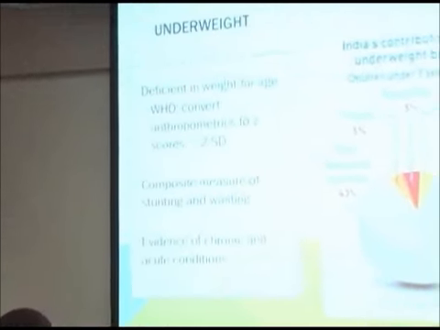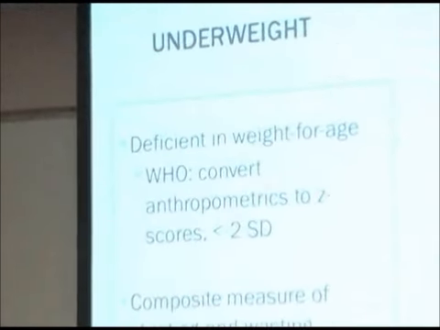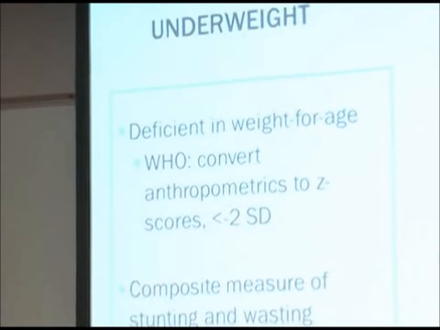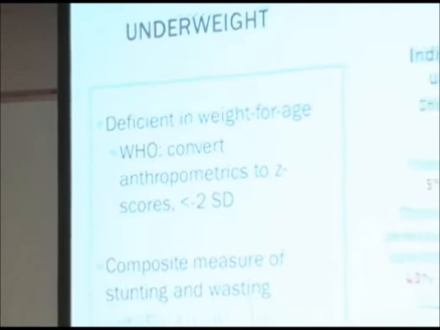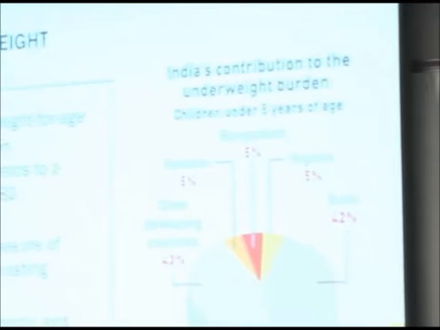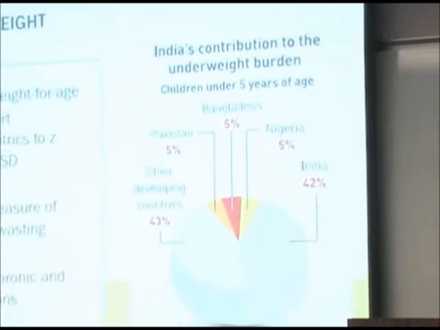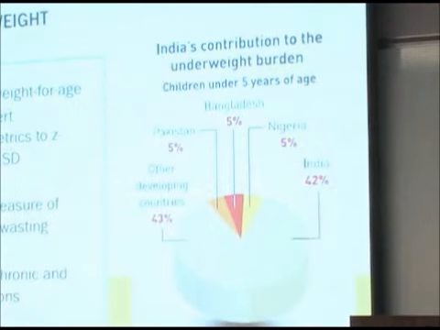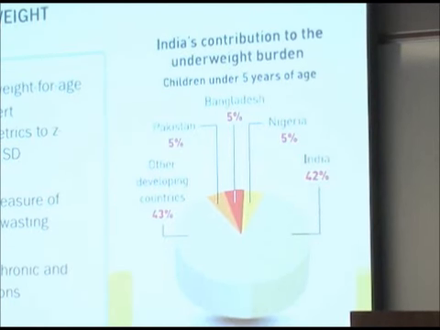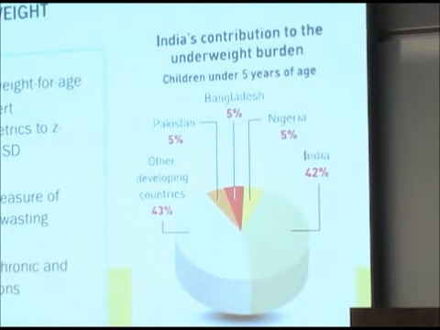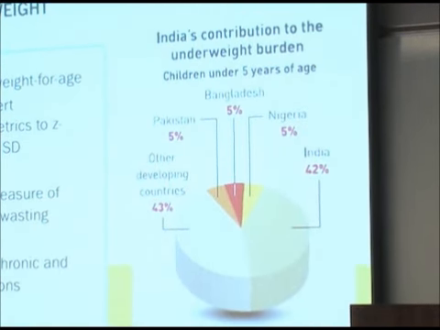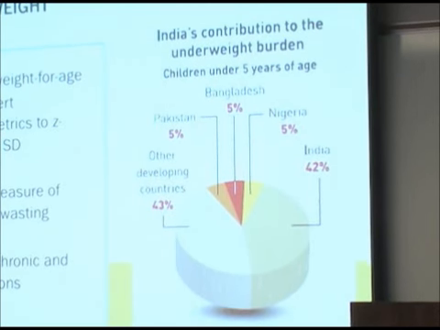In India, and this part of the slide over here, India's contribution to the underweight burden in the world is enormous. The high proportion of child undernutrition, combined with the large population base, has made India the country with the largest number of stunted, wasted, and underweight children in the world.